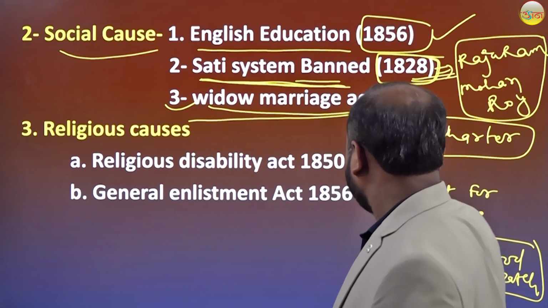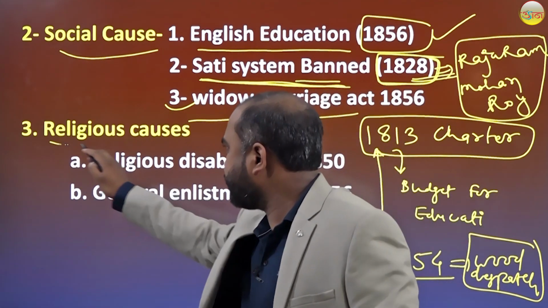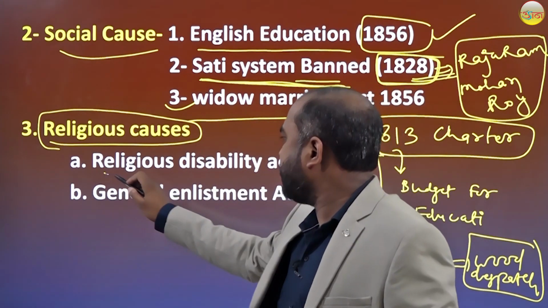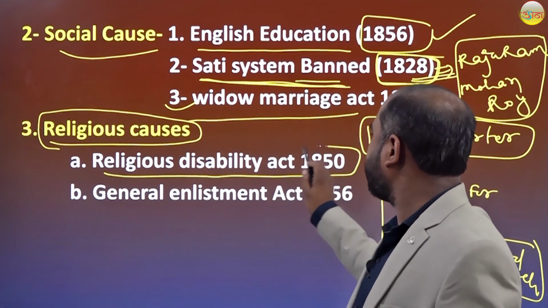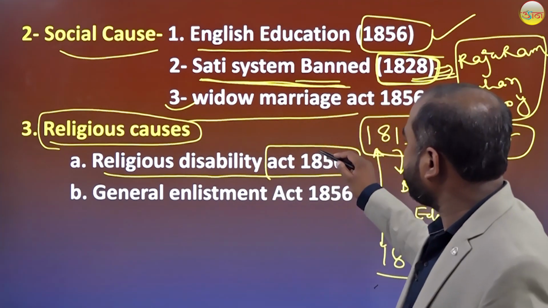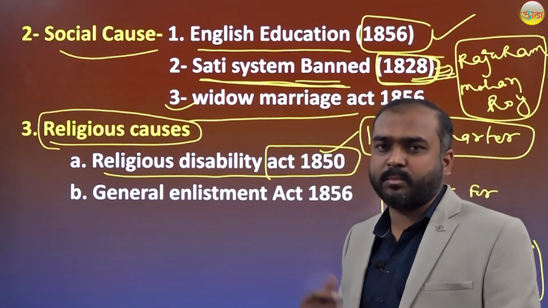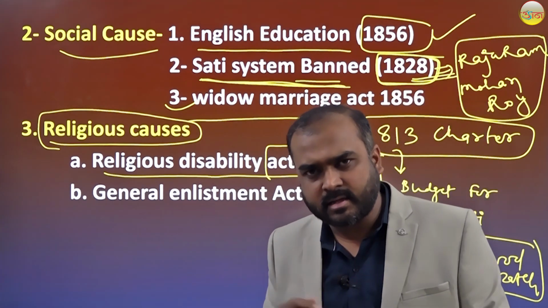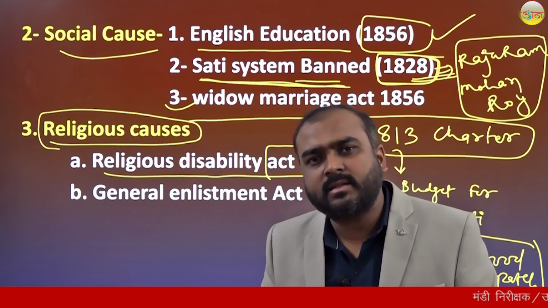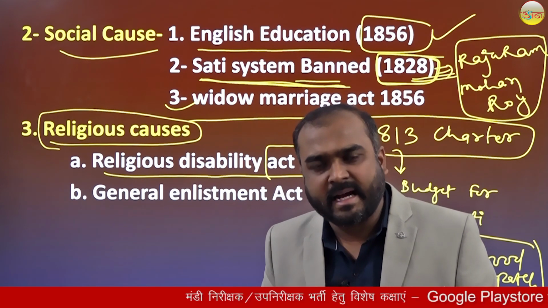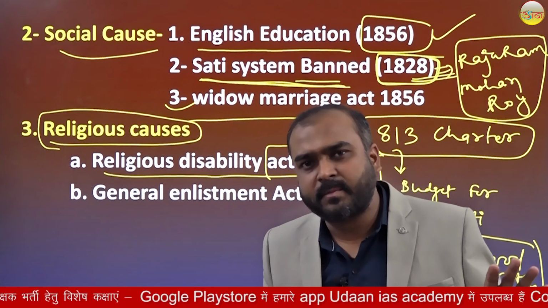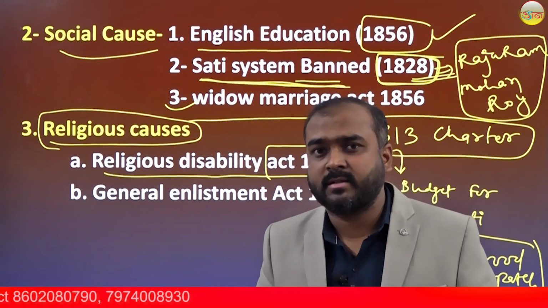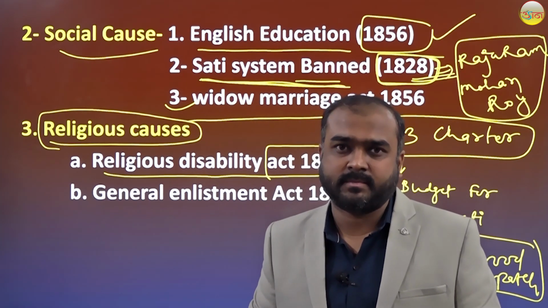Now, we'll see the religious causes. The first religious cause was the Religious Disabilities Act, which was passed in 1850. The date is very important for this. According to this act, to inherit the property of his father, an Indian should give up his religious faith and must accept Christianity.